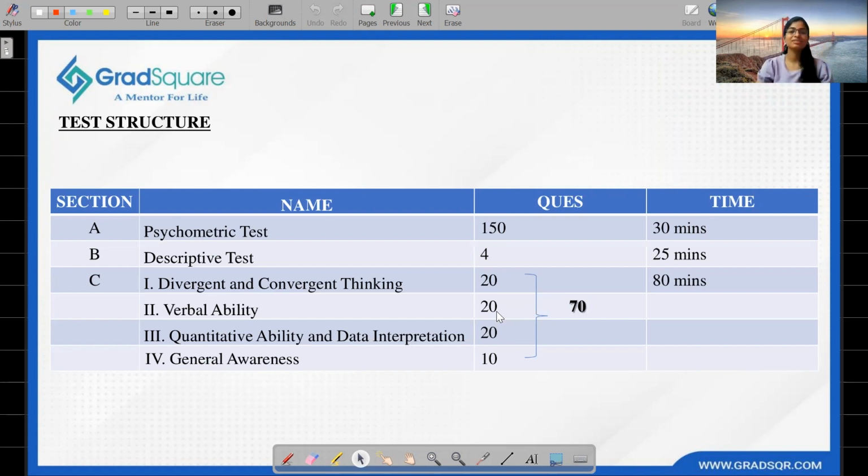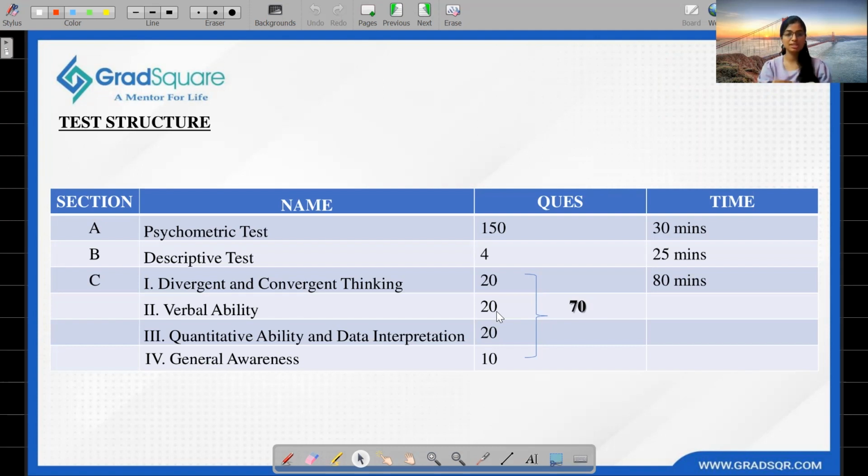The test consists of 150 questions. We have 37 scenario-based questions, that is true or false questions, and then 130 questions related to personality and actions. There are no negative marks for the psychometric test and the descriptive test. The descriptive test is essay writing. You will have to write 4 essays within 25 minutes.